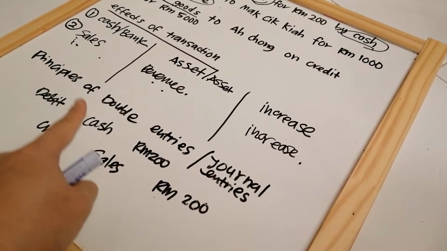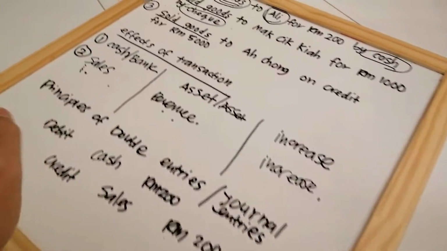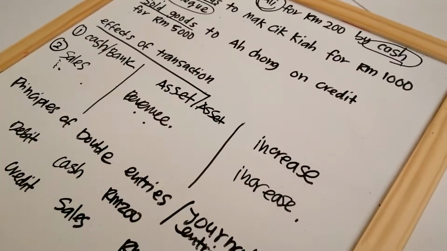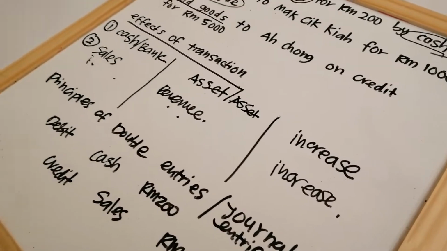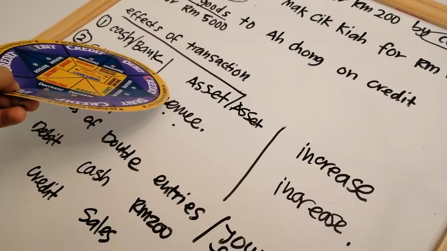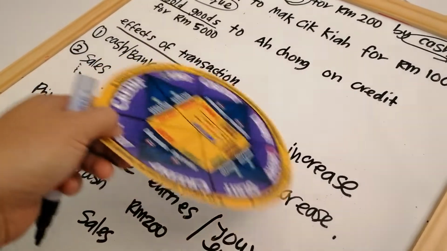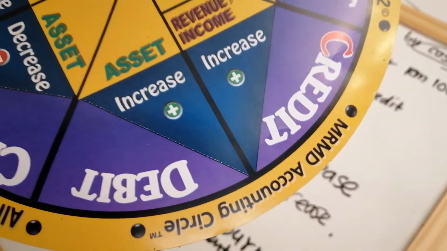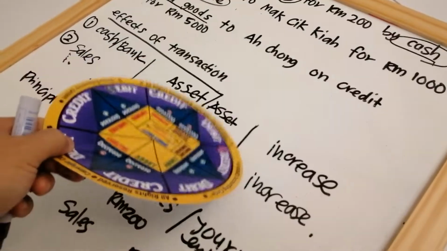prepare double entry or journal entries to determine debit credit, you look back. Number 1, please use a circle. Bank, still asset increase. So you go to asset increase. If asset increase, we record under debit, but do not debit the asset.